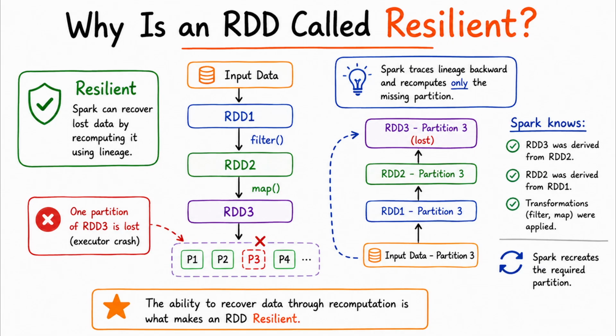So, what does resilient actually mean here? It refers to Spark's ability to recover lost data through recomputation. Imagine that one partition of an RDD becomes unavailable because an executor fails. Spark doesn't automatically need to recompute the entire dataset. Instead, it can trace backward through the lineage and dependencies to determine what data and computation are needed to reproduce the missing partition. That's the basic idea behind RDD resilience.